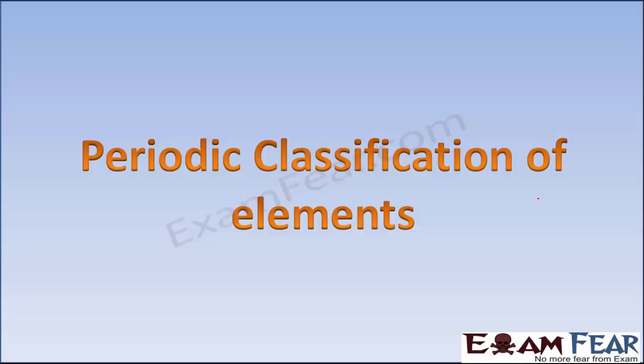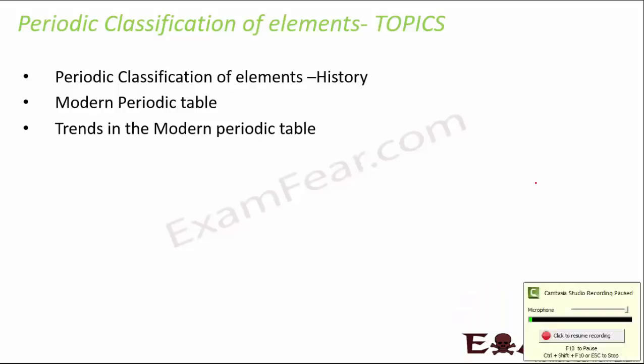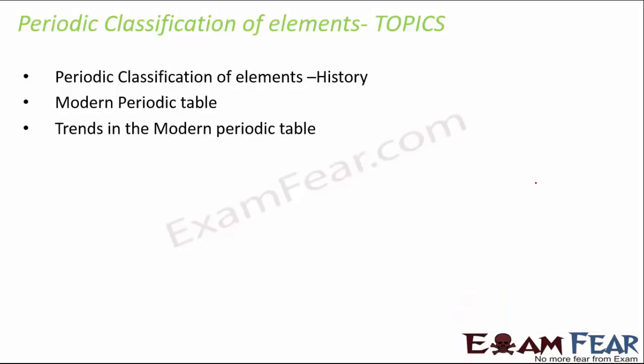And that's how we end this chapter and move on to the next chapter, that is periodic classification of elements. In this lesson, there are just a few topics that you need to understand, and if you have good clarity on these topics, then you should be able to answer most of the questions. So these topics are periodic classification of elements, quick history, that is just for your knowledge. Then you have the modern periodic table, which you should really know well, and the trends in the modern periodic table. This is very, very important, that is how the variation takes place down the group and across the period. So those things are very important.